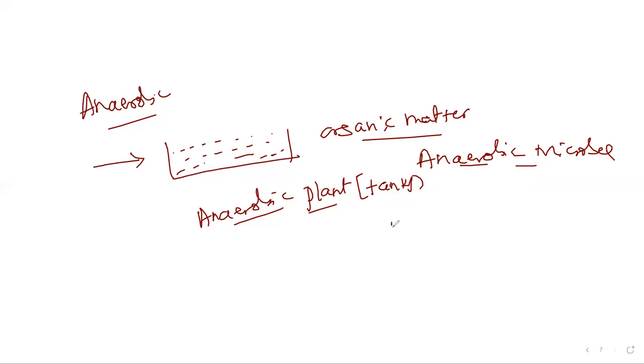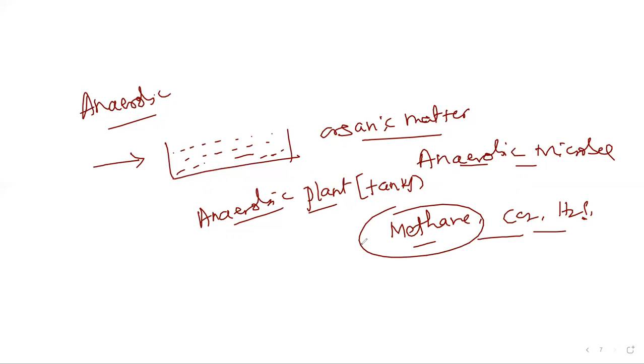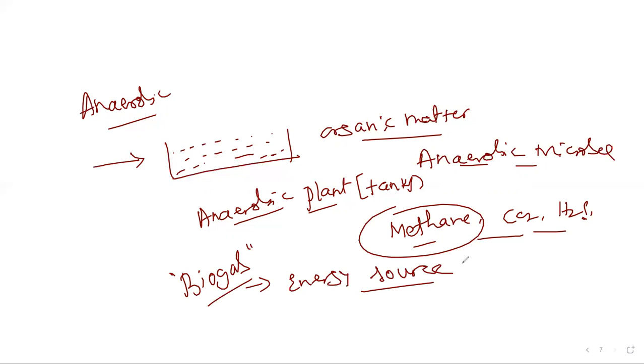During that, they produce gases like methane, carbon dioxide and hydrogen sulfide. Gases like methane can be used as biogas, an energy source.